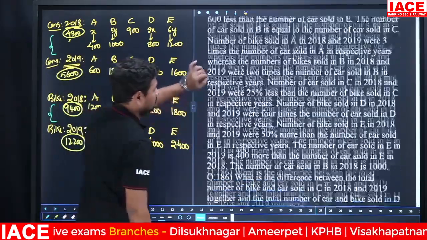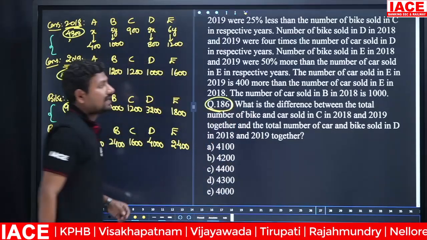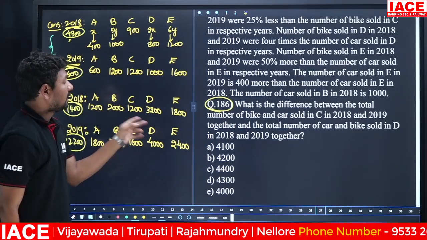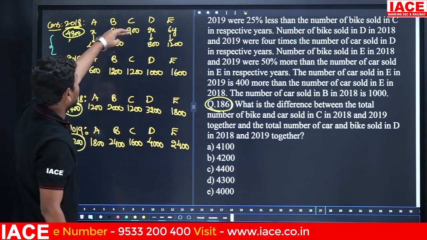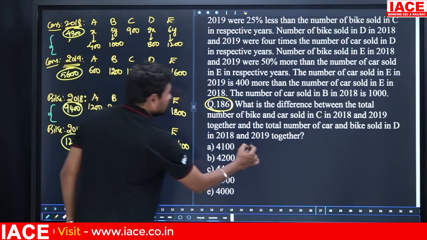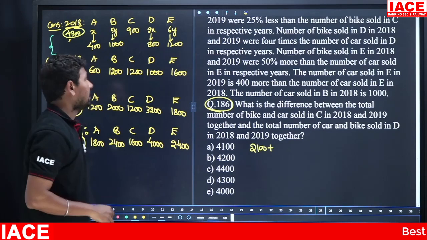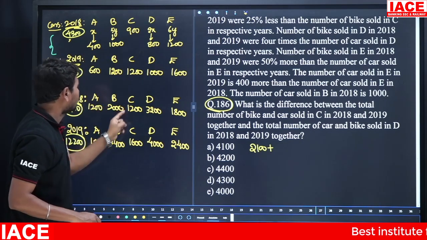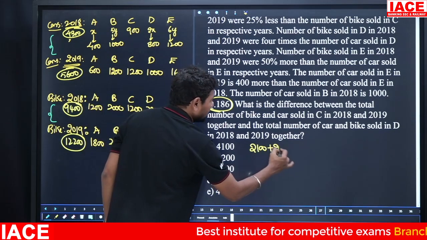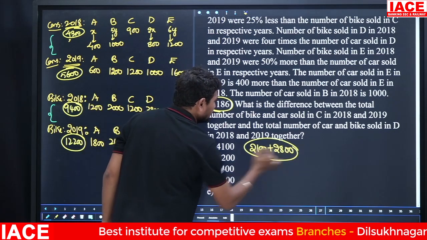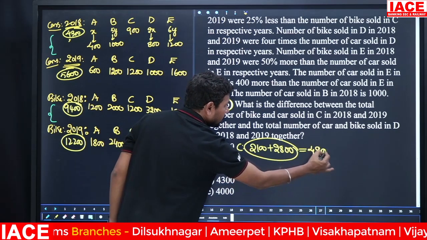Next, here the question: what is the difference between the total number of bikes and cars sold in 2018-2019 for C and D? 900 plus 1200, the cars side, 2100. Not only cars, we can go for the bikes also, 1200 plus 1600, 2800. The total value of C including bikes and cars becomes 4900.